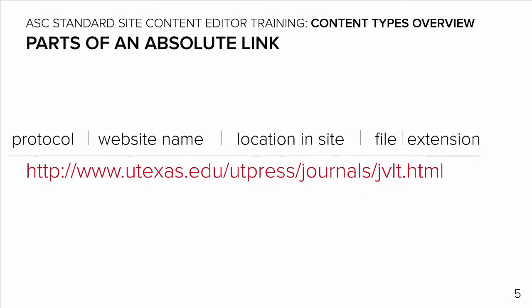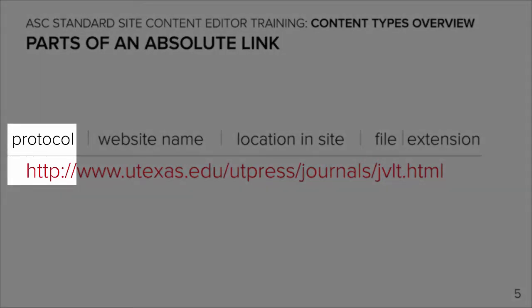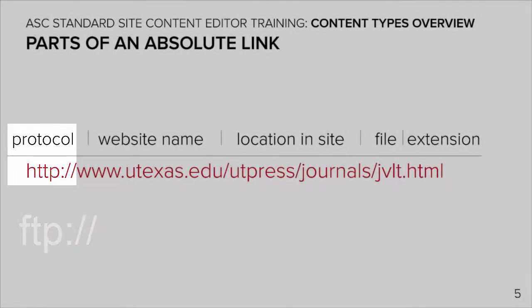The first component of an absolute link is the protocol. Typically, HTTP, which stands for Hypertext Transfer Protocol, simply tells the browser to go out into the Internet and display a web page. You'll also frequently see HTTPS, which tells the browser to go out into the Internet and display a secure web page. Another common protocol is FTP, and it tells the browser to go out into the Internet and prepare to either upload or download files.